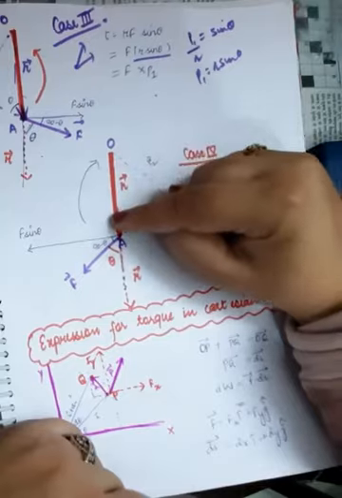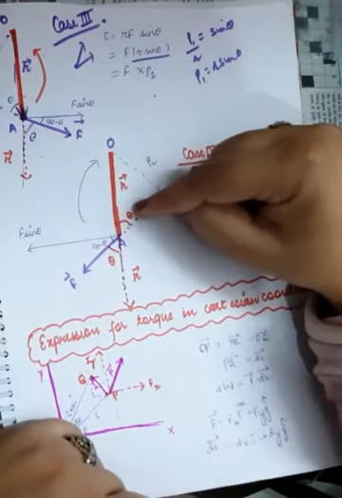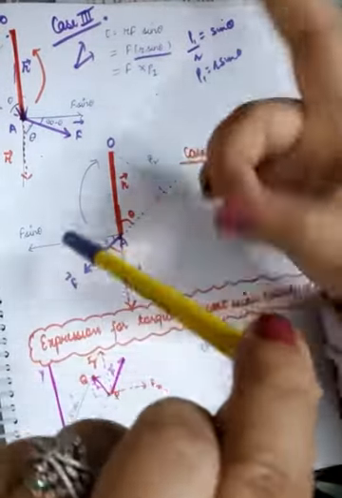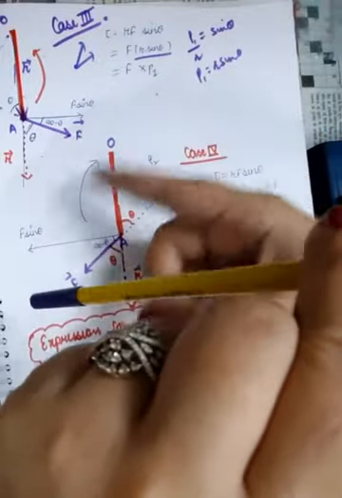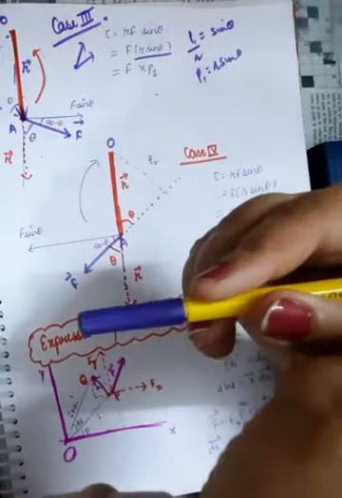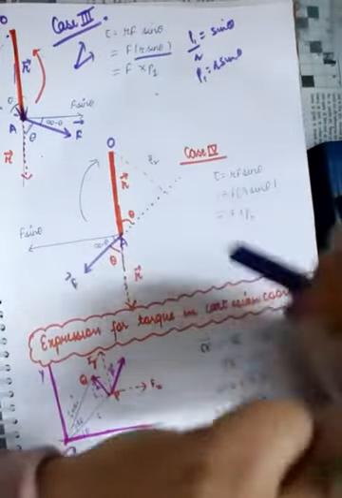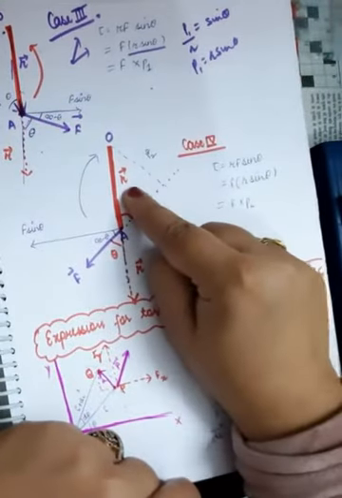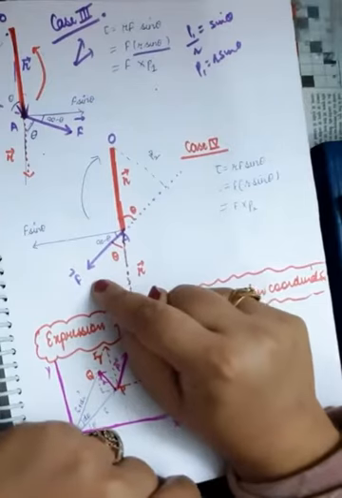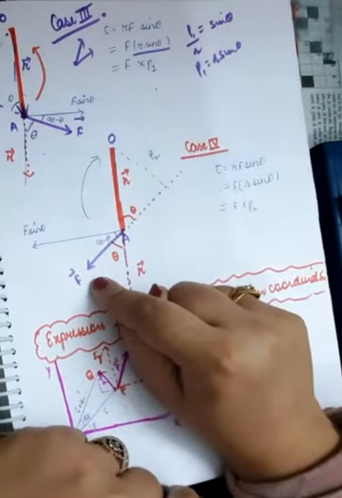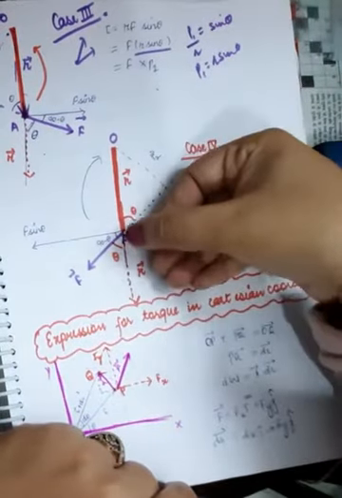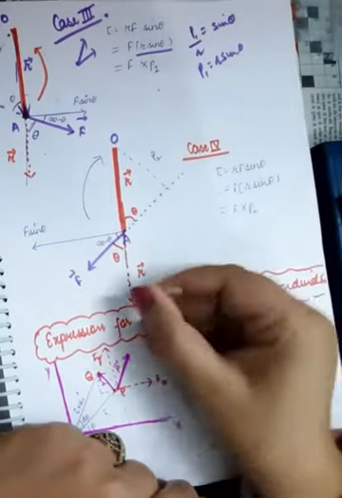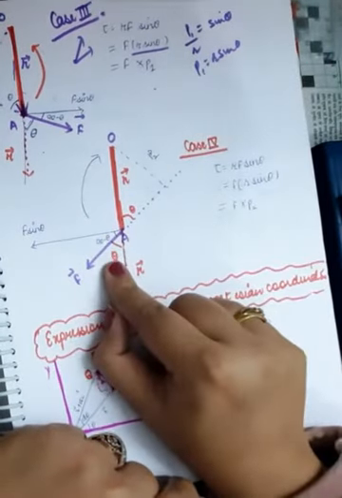Now we are going to discuss case number 4. This is again the same rod. You are standing here and now you have applied the force in this direction. Again the rod is going to rotate. Okay. So this is the rod. This is r vector. This is f vector, which is the force. Okay. Let's extend the direction of r vector. And this is the angle between f and r, theta.